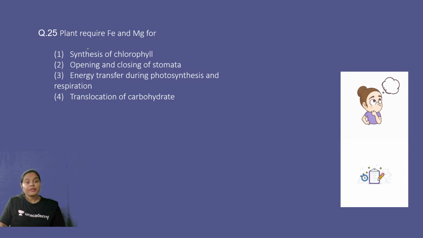Next question. Plants require Fe and Mg, that means iron and magnesium, for synthesis of chlorophyll, opening and closing of stomata, energy transfer during photosynthesis and respiration, or translocation of carbohydrate. So plants require iron and magnesium for which one of the following? Absolutely correct. The 4 elements which you have mentioned: sodium, silicon, cobalt, and selenium, are the 4 examples of beneficial elements.